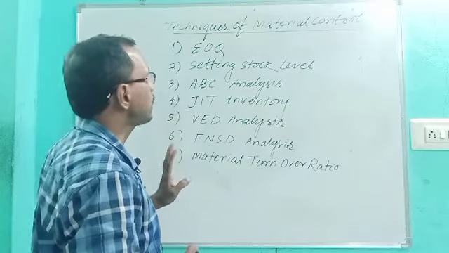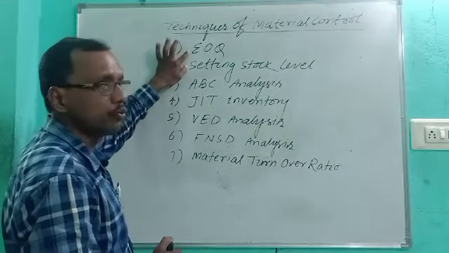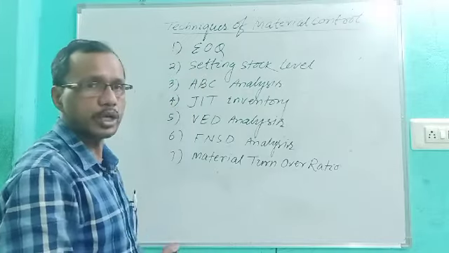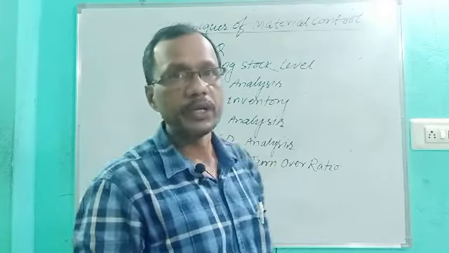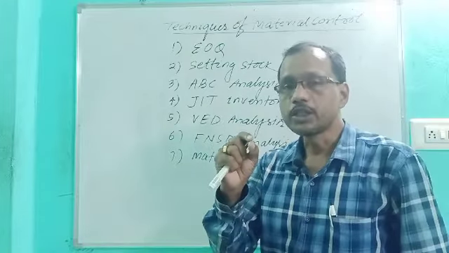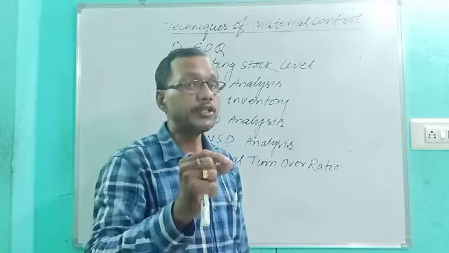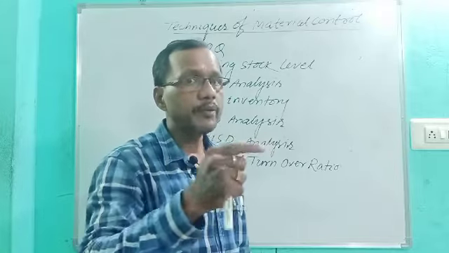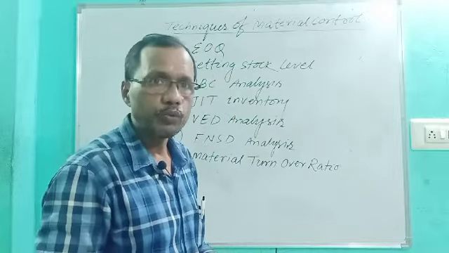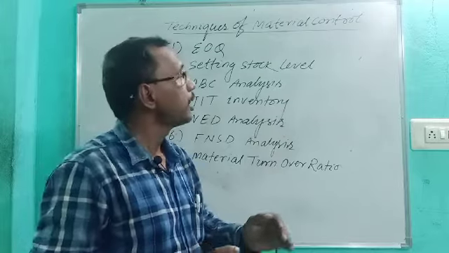These techniques are EOQ, economic order quantity, and setting stock levels. Different types of stock levels are there; I will teach you later. Setting stock levels means maximum stock level, minimum stock level, reordering level, danger level, and the minimum level is otherwise known as safety level. These different levels are to be set so that you can maintain the stock and control the cost.